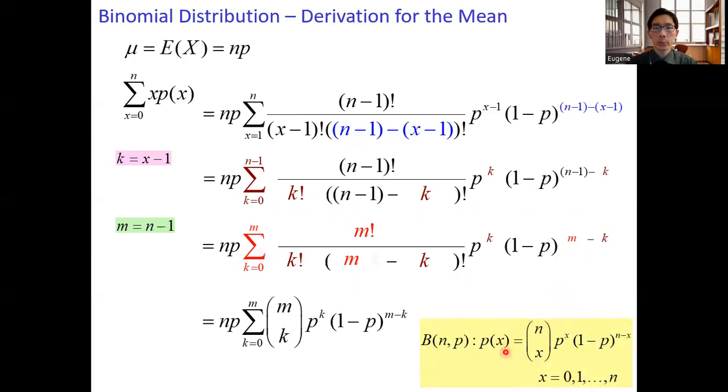You can compare this with the original expression, nCx, and now we have mCk. P to the power x, we have p to the power k, and 1 minus p raised to the power n minus x, we have 1 minus p raised to the power n minus k, from k equals 0 to m. So this expression equals 1.